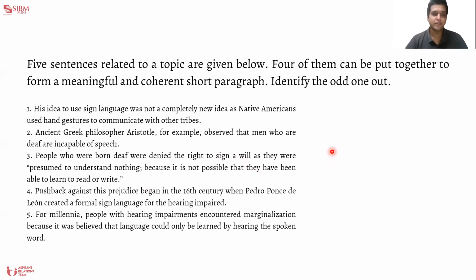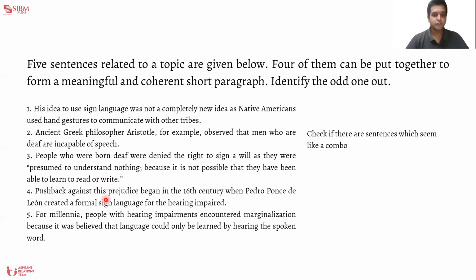Okay, so whenever we are given this kind of a question, we start by checking if there are sentences which seem like a combo. So when we check this, we can find a few combos. If you see, there are sentences 5, 4, and 3, which seem to relate to a prejudice. So these are a combo.